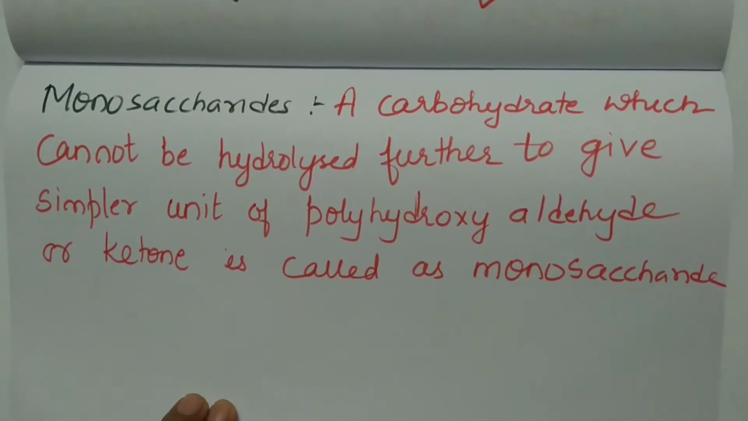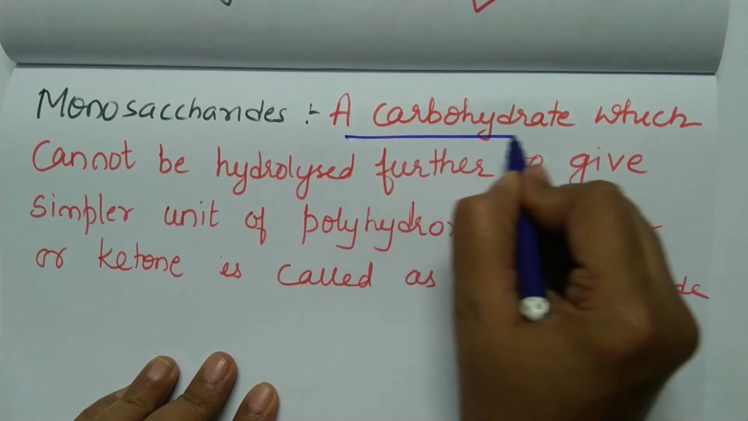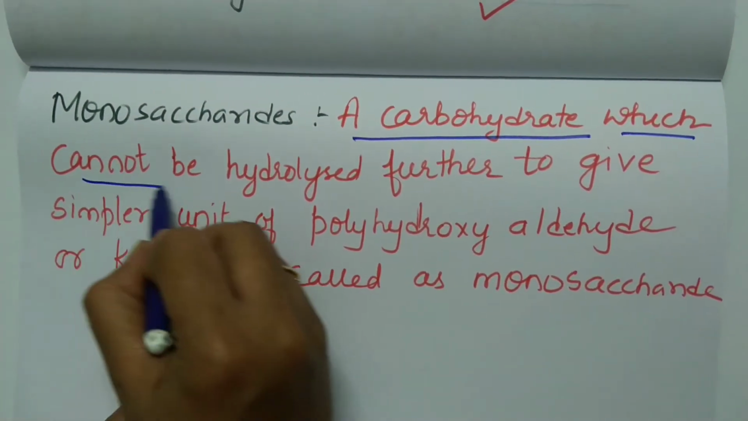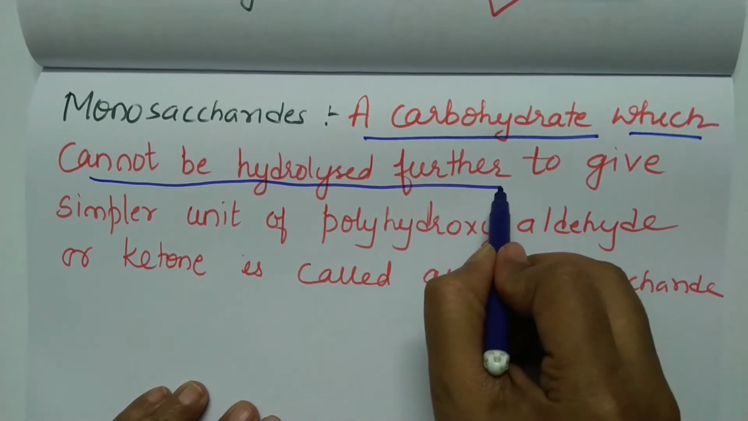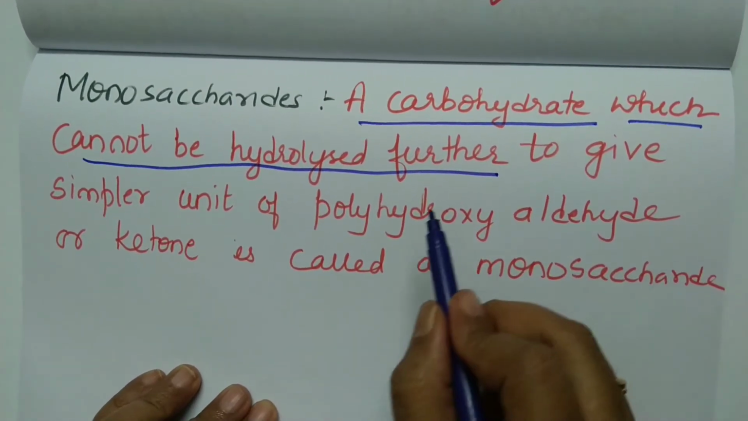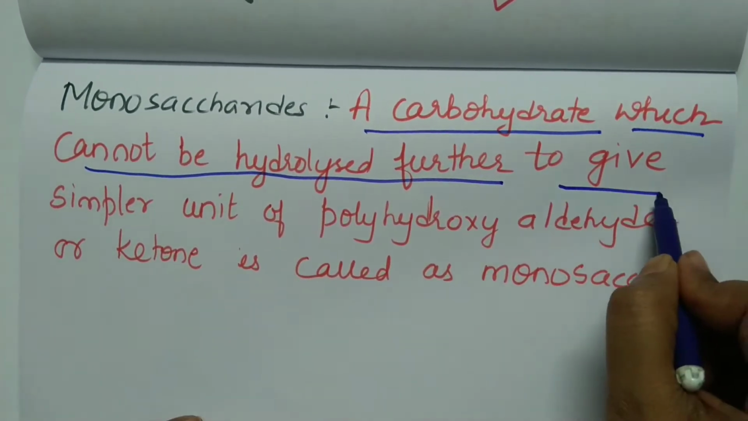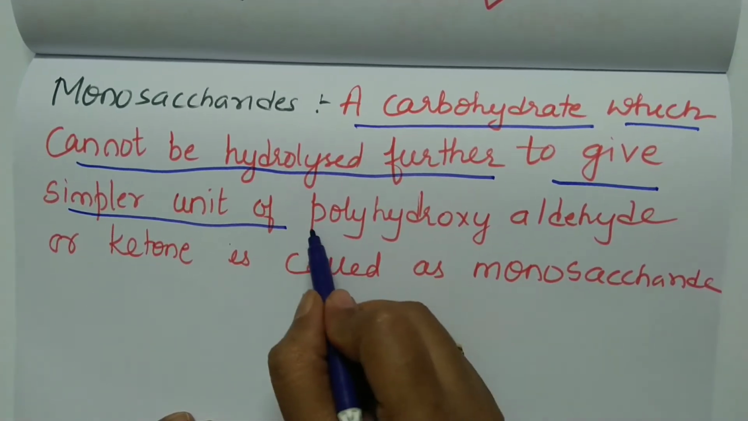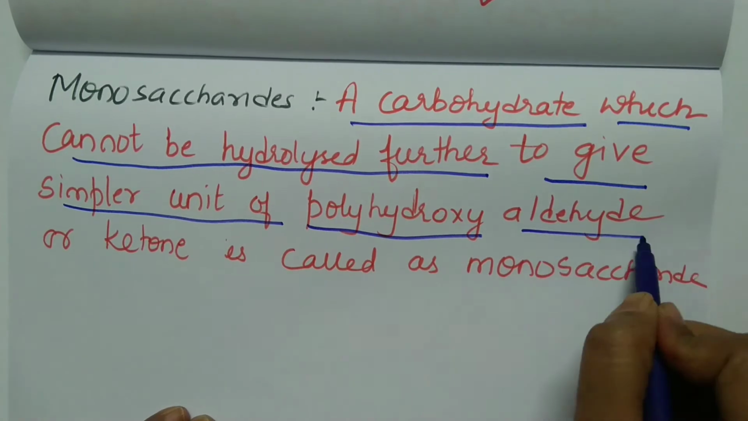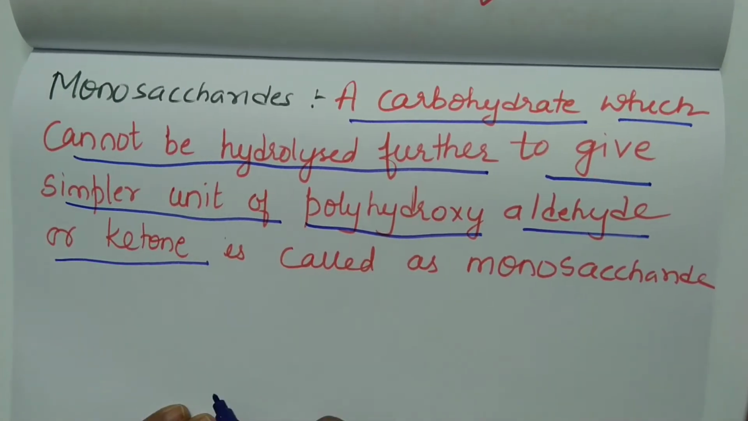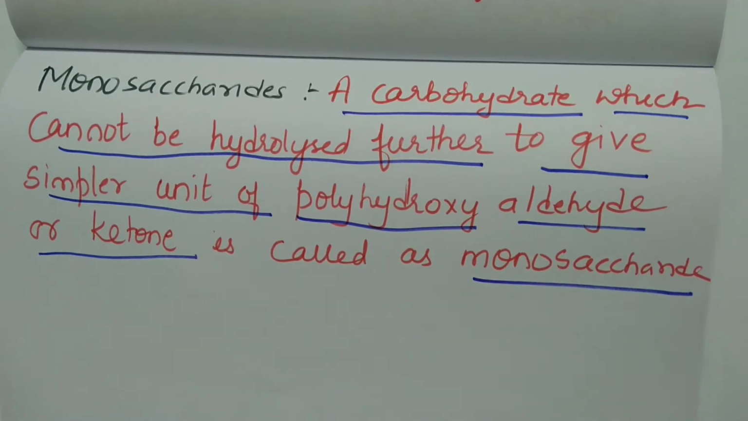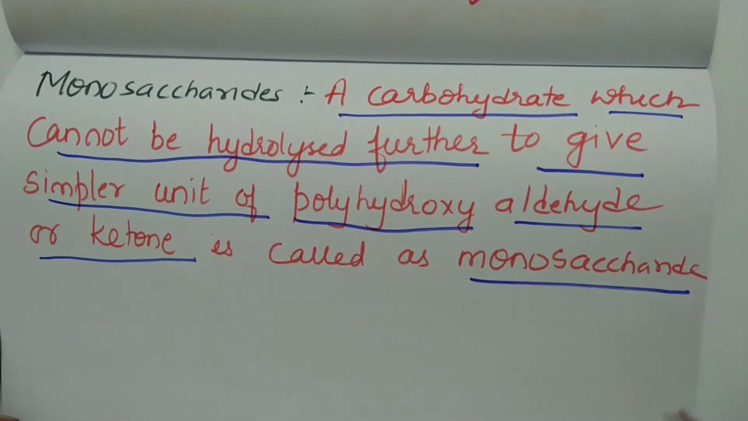So what is a monosaccharide? It is a carbohydrate which cannot be hydrolyzed further, which cannot be broken further to give simpler units of polyhydroxyaldehyde or ketone, and such a carbohydrate is called a monosaccharide. We'll try to understand what this sentence means.